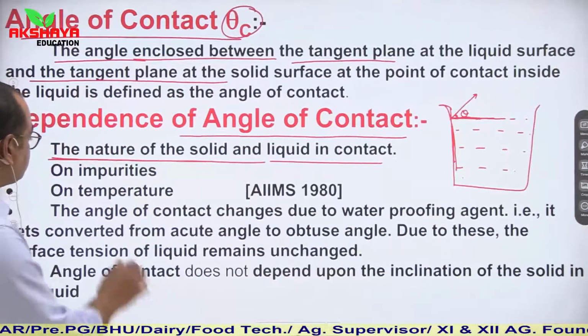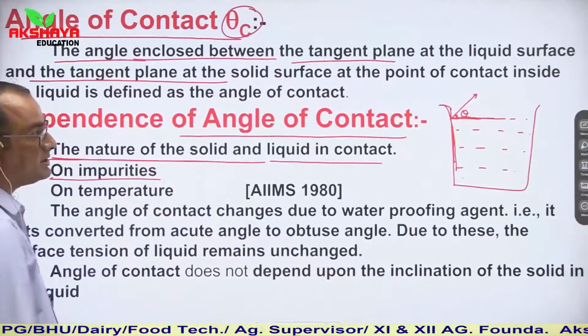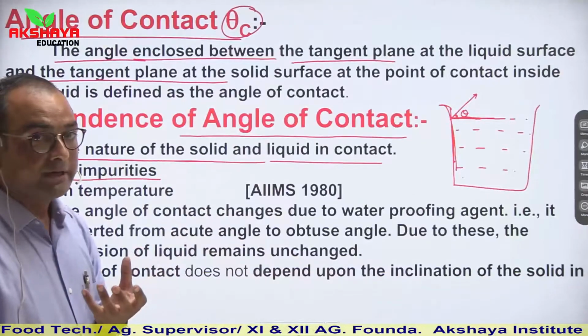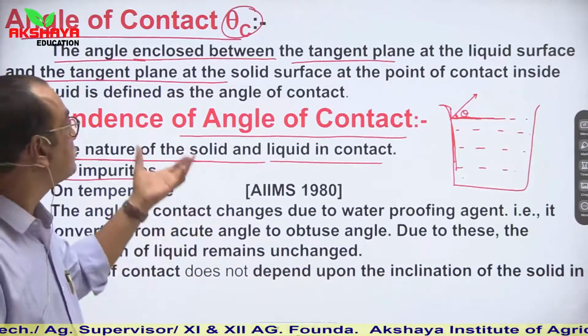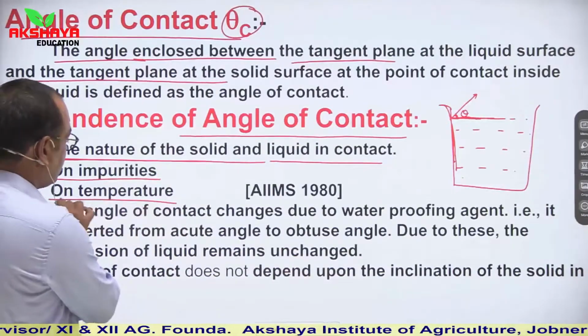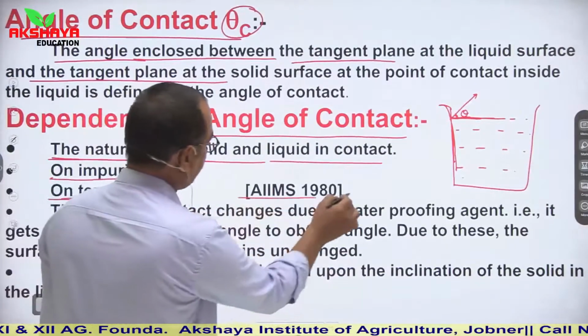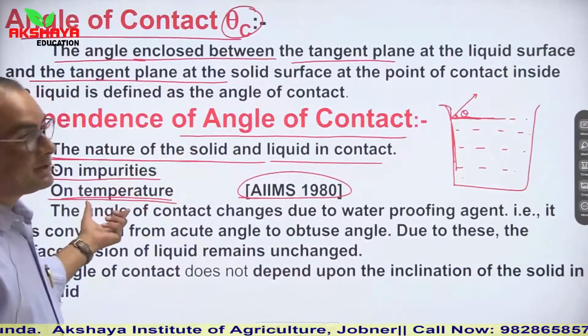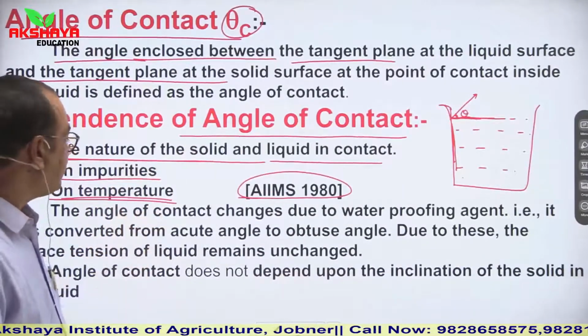Then temperature. This question is asked in AIIMS: dependence of angle of contact on temperature. So it also depends on temperature.